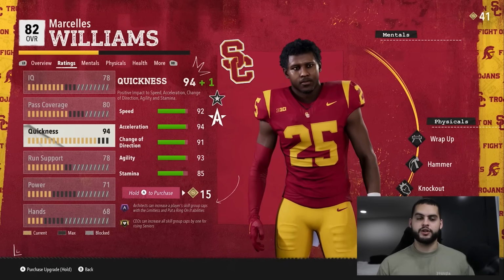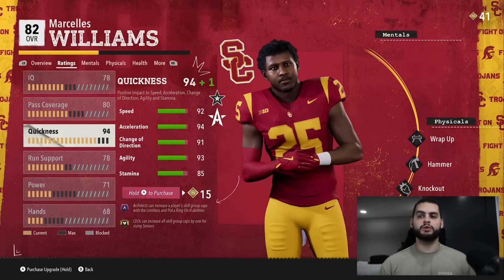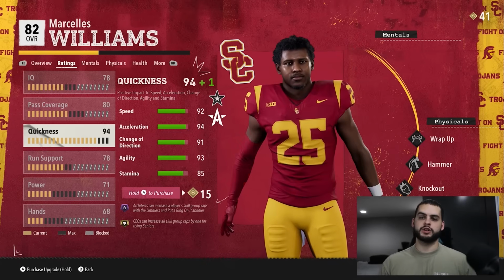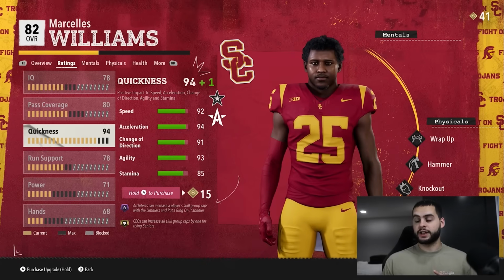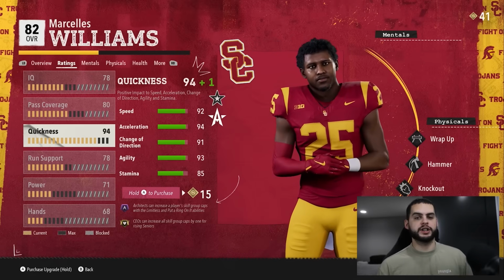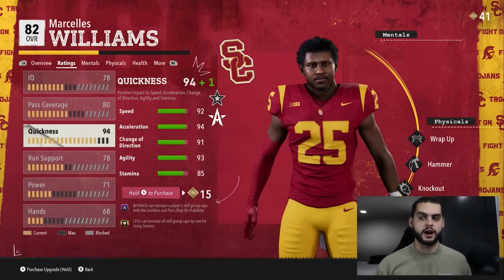Now if you read the blog from EA or you heard what they said this year, that position changing wouldn't be as simple as just moving a player to another position. Basically saying that their potential would be limited in a way, right? This is basically what this is saying. Their potential is limited. Now that they're playing strong safety, they can only be okay, not great.